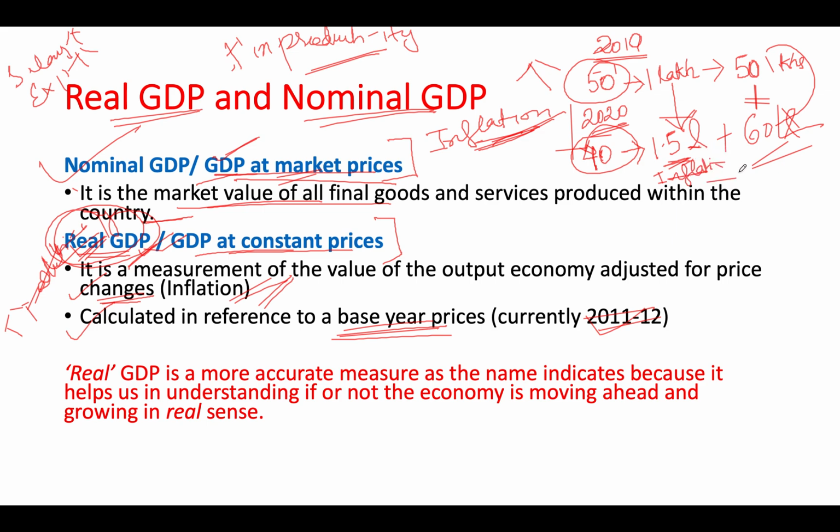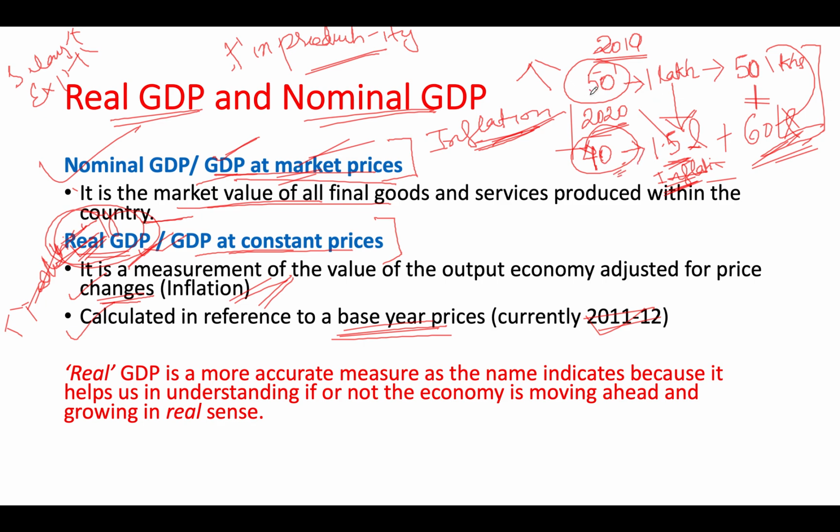So this is the point I am talking about: this inflated value giving you a price is your nominal GDP. But in real GDP, we would adjust this inflation, because in the real sense, the productivity has decreased. But the total value, what does it show? That from 50 lakhs we have increased to 60 lakhs. When you see the picture, it is like, yes, you have increased. The final value has definitely increased, but in the real sense, it has not. Rather, the productivity has decreased.